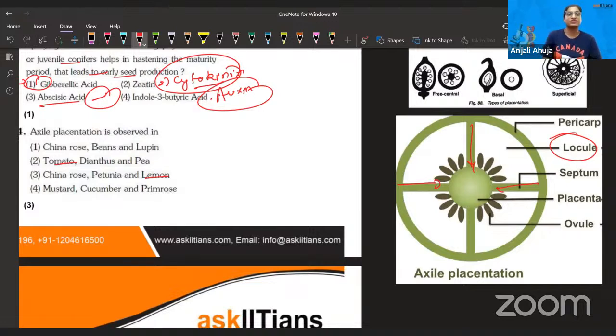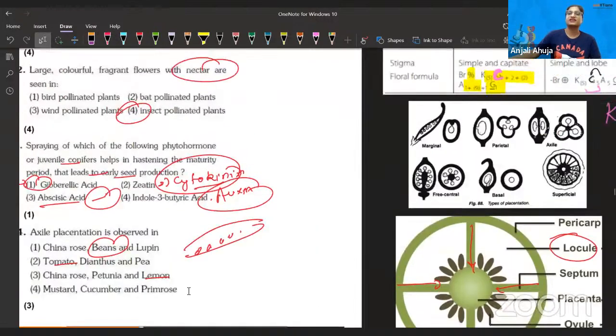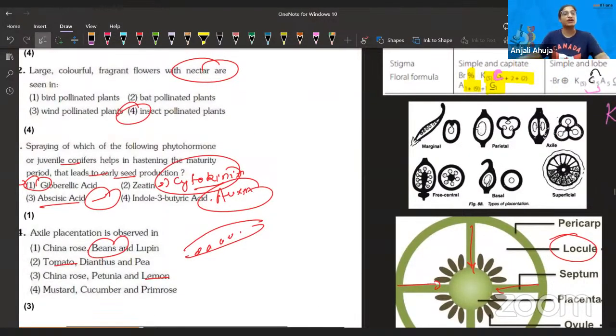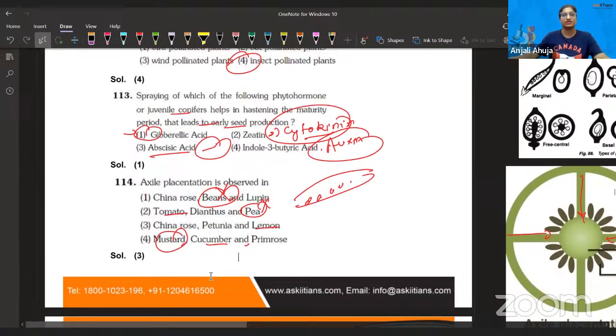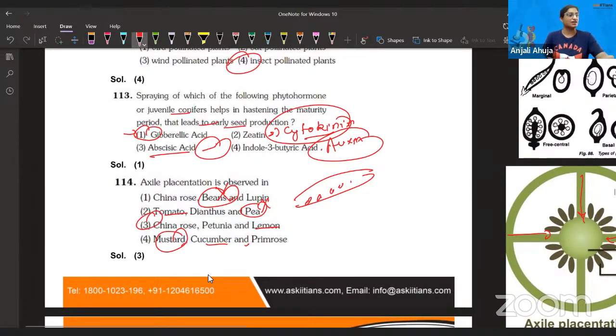If we talk about beans, they are on one side. What do we call it? Marginal. Pea also has the marginal. So option B is also out. A is also out. Mustard also has the parietal one. Cucumber, primrose, no. So definitely 3 is the answer. All of the options are like this only. China rose, petunia, lemon is given in the NCERT, so they are the direct answers.